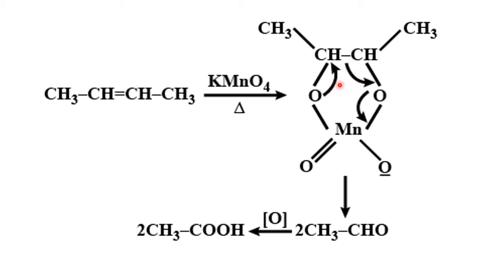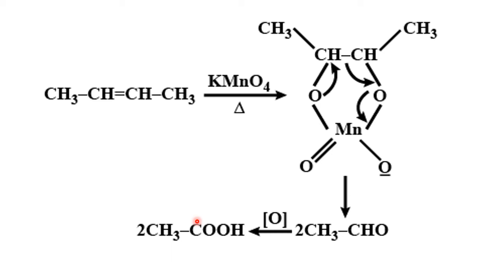Then what happens here? One CH3CHO group is separated, then the other CH3CHO, so two CH3CHO aldehydes separate out. Now this goes back to the potassium permanganate afterwards, and then once again you get O. So the aldehyde becomes the acid. Normally when aldehydes undergo oxidation, they convert into what? Acids. That means the final product is an acid.